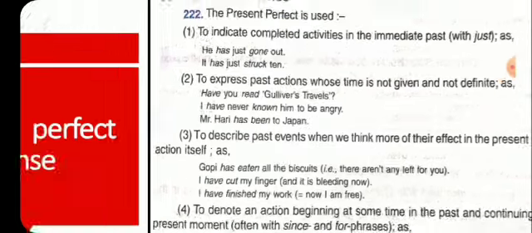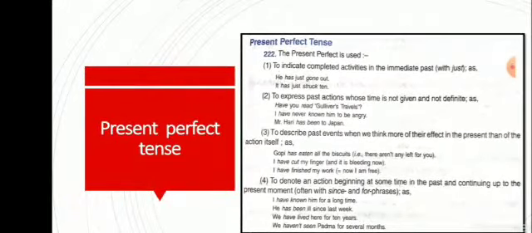Now the third, to describe a past event when we think more of its effect in the present than of the action itself. Means when we are describing any past event but we think of the effect in the present time, as Gopi has eaten all the biscuits.